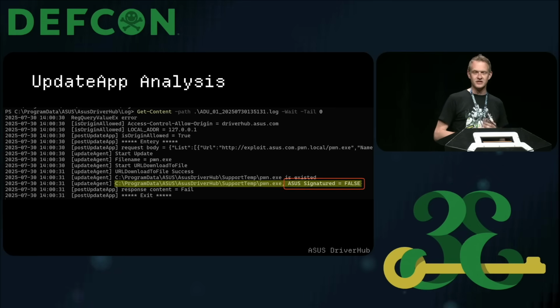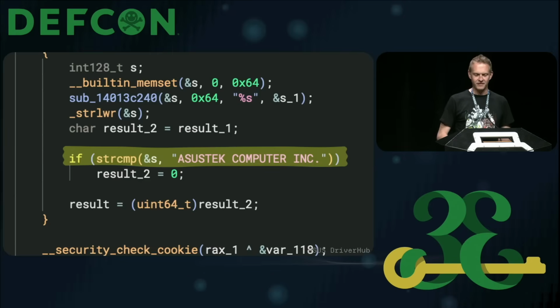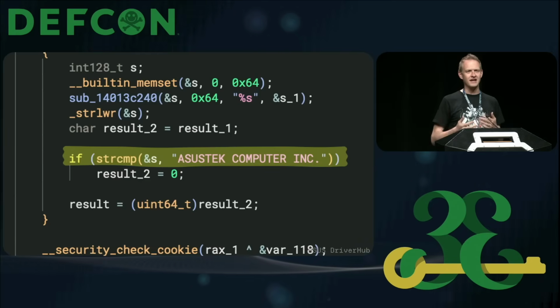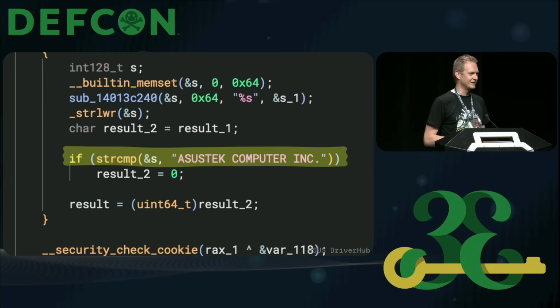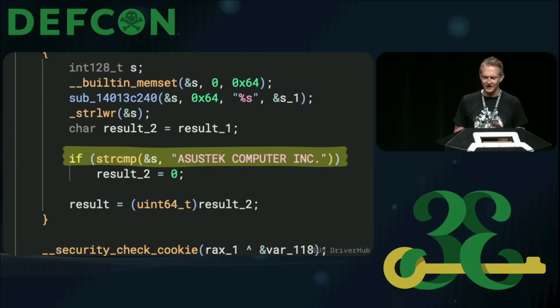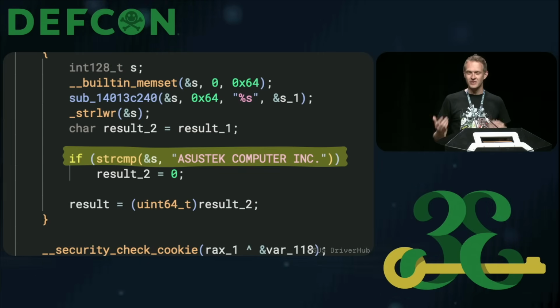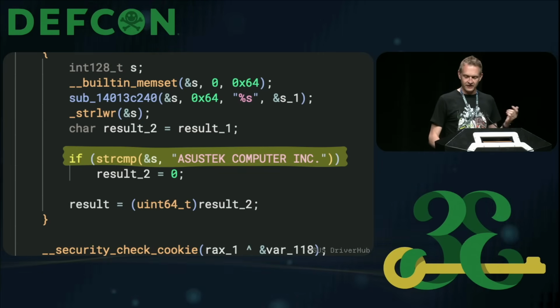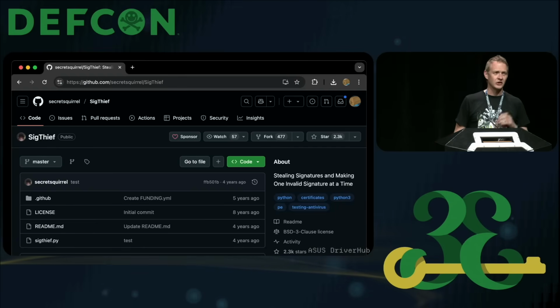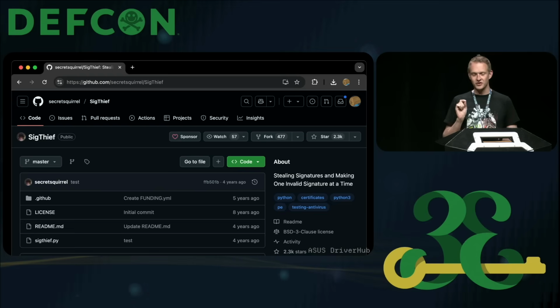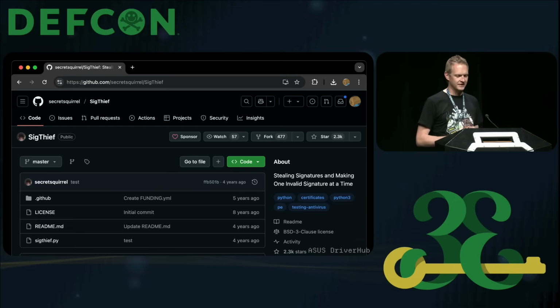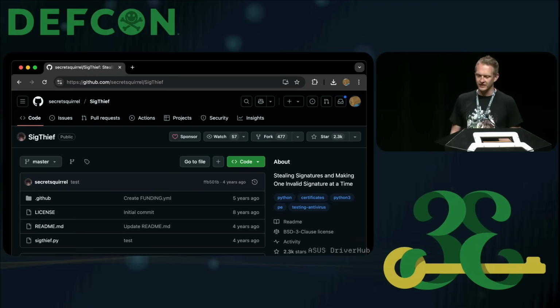Of course, the reverse engineering journey continues, and we finally have a look at what the PE signature validation looks like. And you see a line like this. Does one of the properties contain Asus Tech Computer Inc.? Doesn't really check if the cert is valid. Thankfully, tooling already exists that lets us clone PE signatures from a valid binary to whatever we want. Critically, the signature won't be valid, but the properties exist, which Asus would then be happy with.